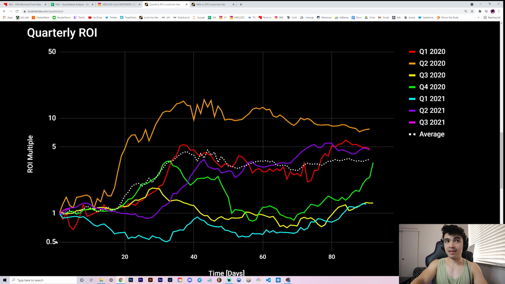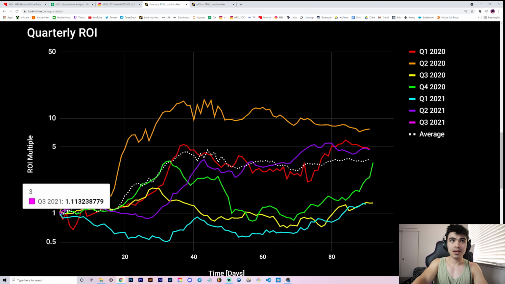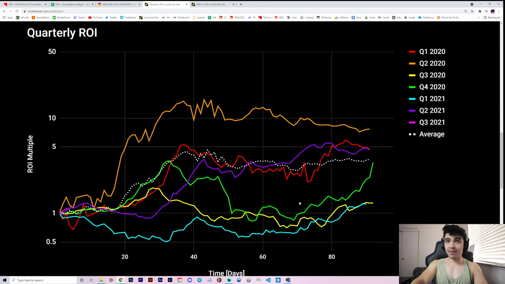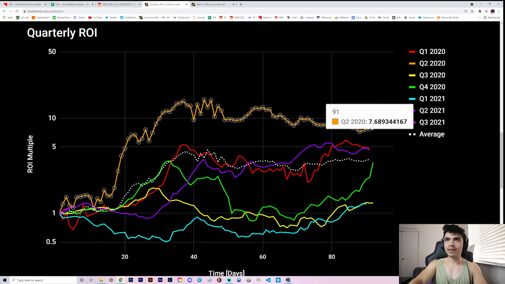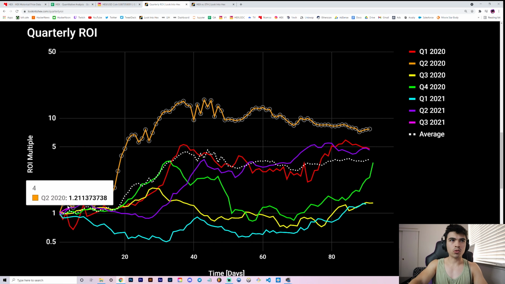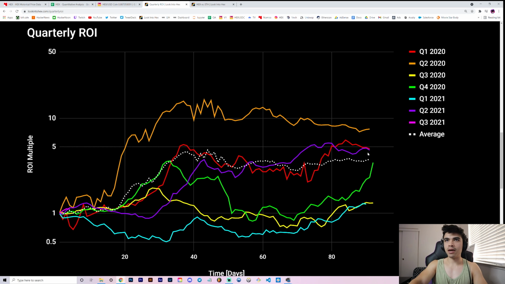But you could say that if it starts off relatively nicely with some appreciation at the beginning of the quarter, it tends to be a good quarter. I think that's reasonable to say because look at this orange one. Started off really nicely, ended really nicely. Look at the purple quarter. Started off with a nice pump, ended off pretty nicely.